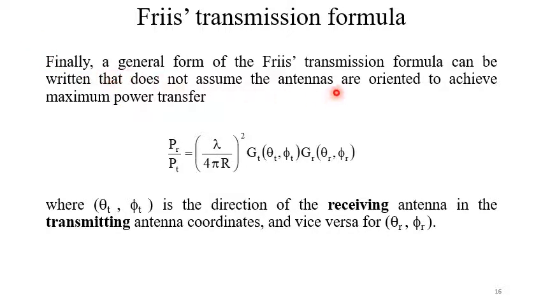So the general form of the Friis transmission formula, that doesn't assume the antennas are oriented to achieve maximum power transfer, can be written as PR by PT equal to lambda by 4 pi r whole square GT as a function of theta T phi T, GR as a function of theta r phi r. So theta T phi T is the direction of the receiving antenna in the transmitting antenna coordinates, and vice versa for theta r phi r.